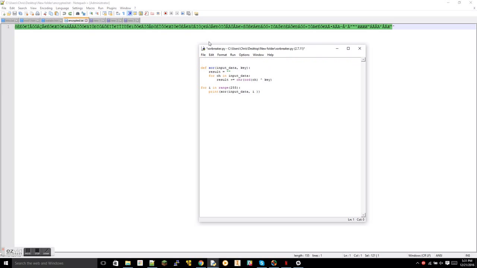So we need to read it in from the file by saying input data is equal to